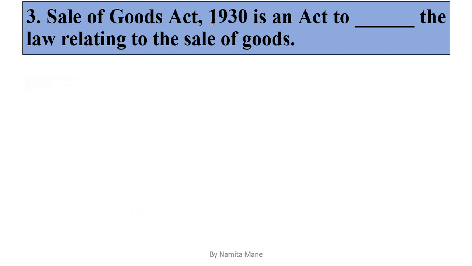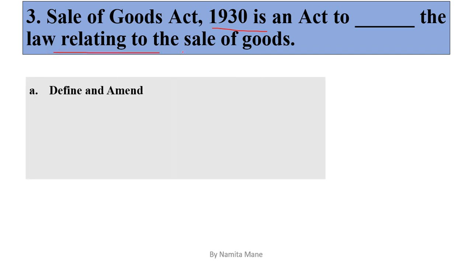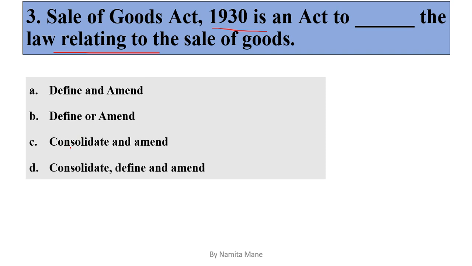The Sale of Goods Act 1930 is an act to dash the law relating to the sale of goods. So options are option A define and amend, option B define or amend, option C consolidate and amend, option D consolidate, define and amend. So the correct answer is option A, define and amend.